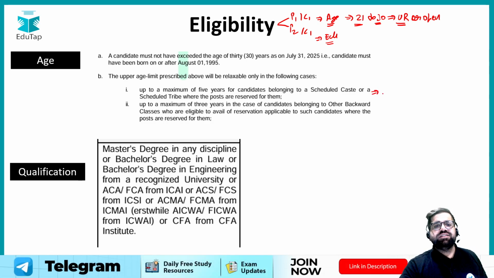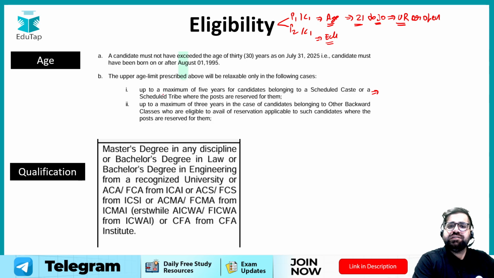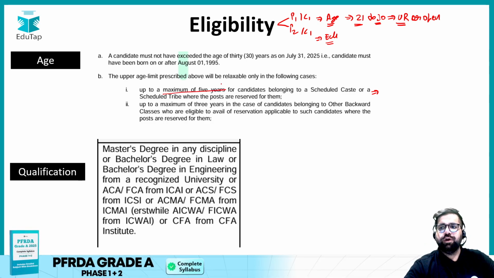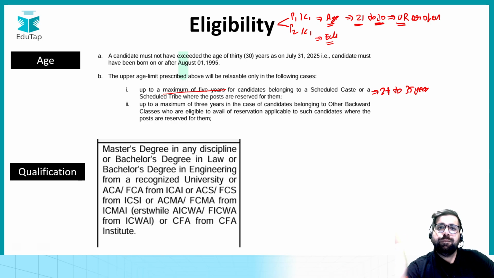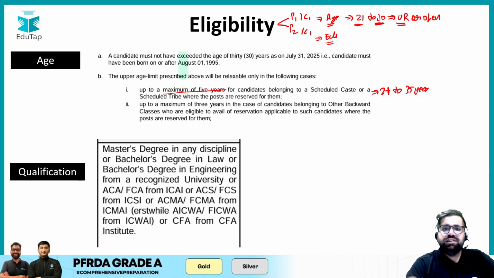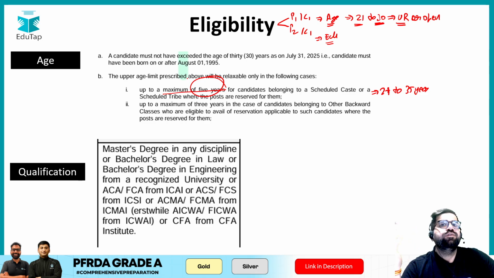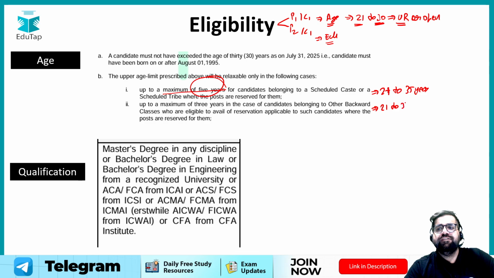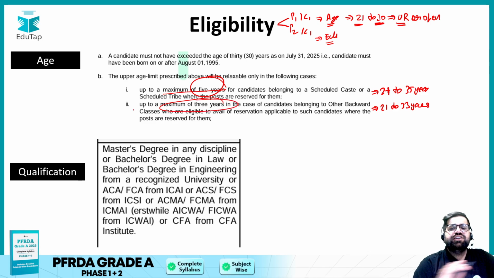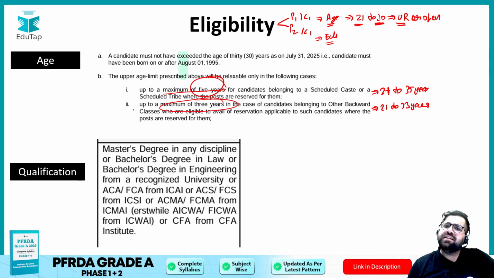For Scheduled Caste and Scheduled Tribe, a maximum age relaxation of 5 years is allowed. So you can say for them the age bracket will be 21 to 35 years. We have increased the upper age limit to 35 because it is clearly saying that it can be relaxed up to 5 years. Right, simple. And for OBC students, it's 21 to 33 years, because for OBC students age relaxation is up to 3 years. As simple as that.